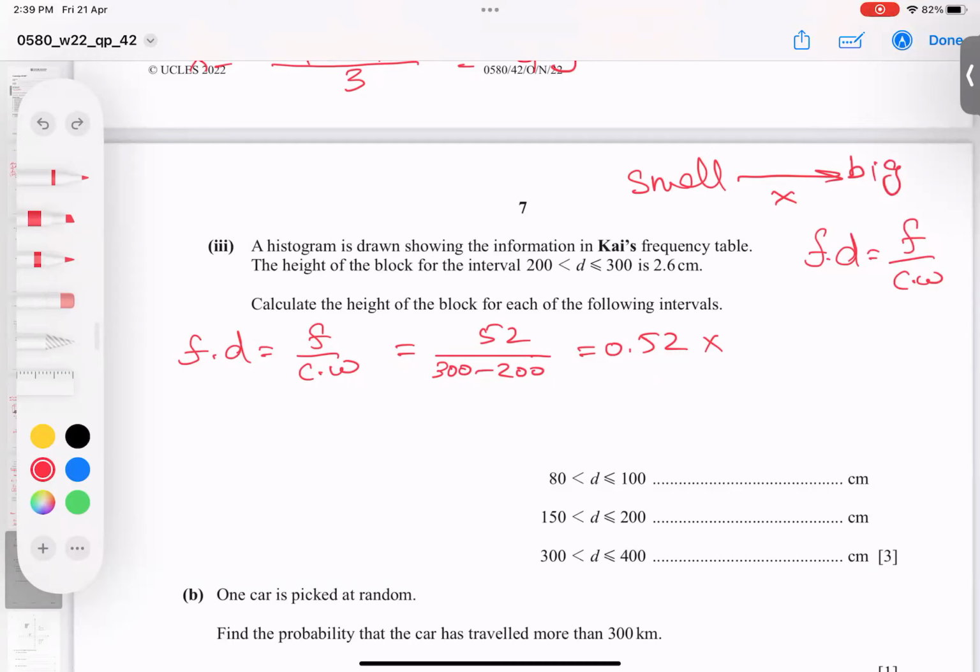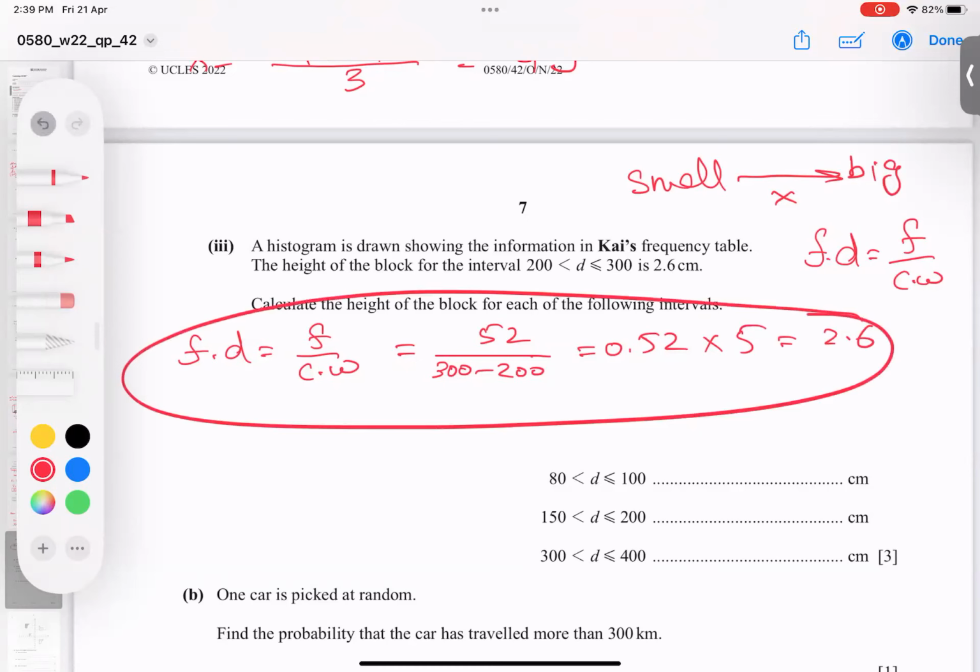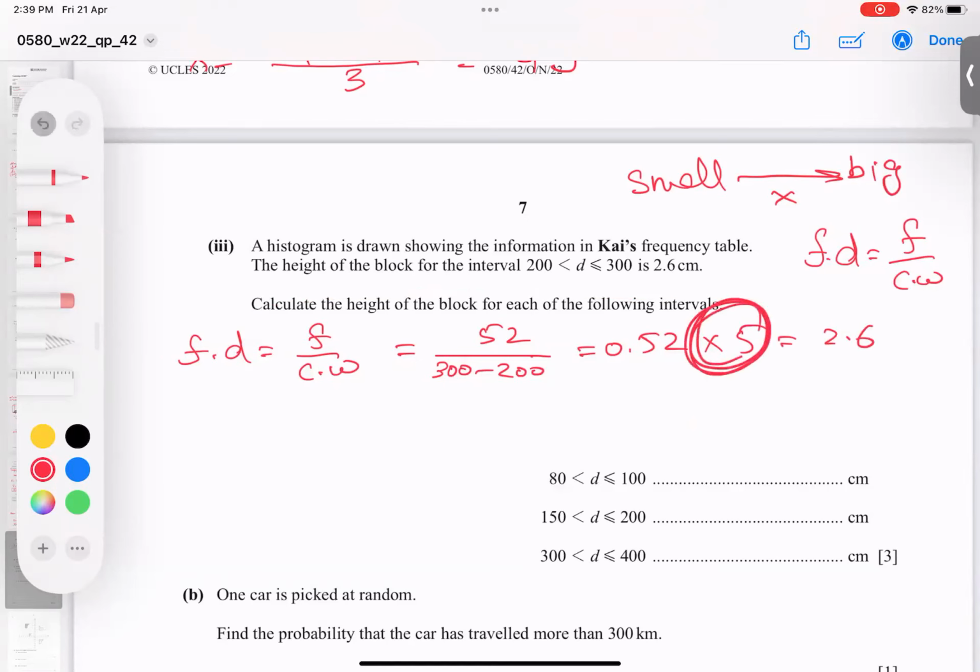In short, you can do it by trial and error. Times 2, does it match? No. Times 3, does it match? No. Times 5, yes, it matches. It means we got the rule for the whole question now: times 5, times 5, times 5. But not always. Sometimes our value is bigger, sometimes smaller, so then we have to divide.